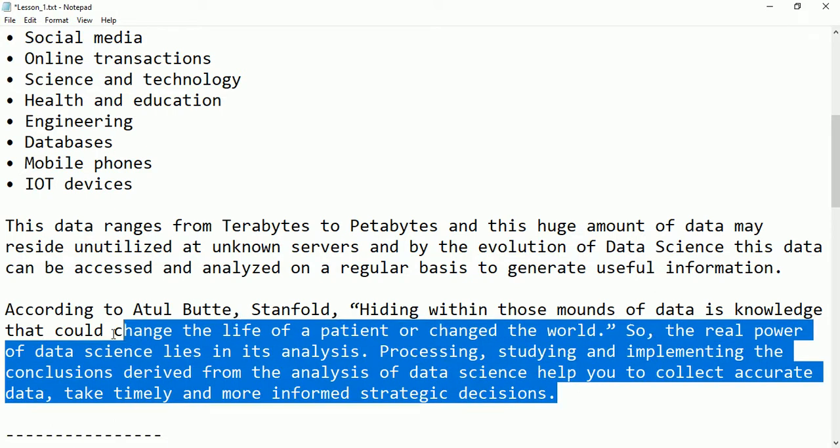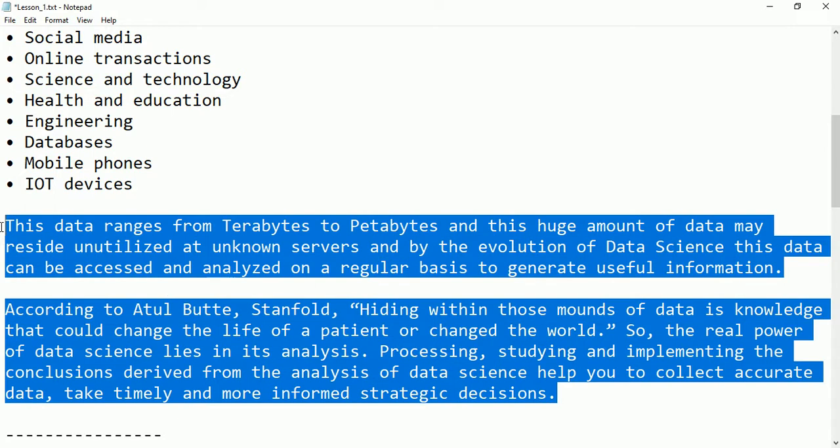These are the reasons that we are going for data science, because the data stored there is not actually dummy data. Within the data there is something hidden that should be extracted. That is called the knowledge. That may be the life of a patient, or something which saves or changes the world. This is all done with the help of data science.